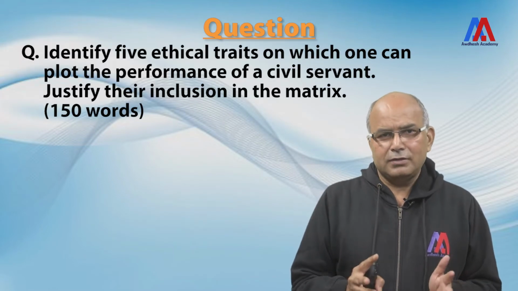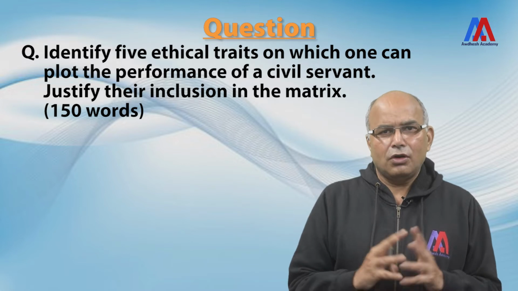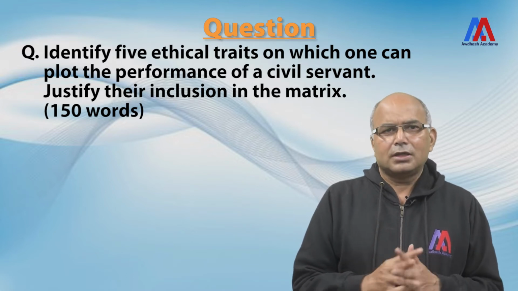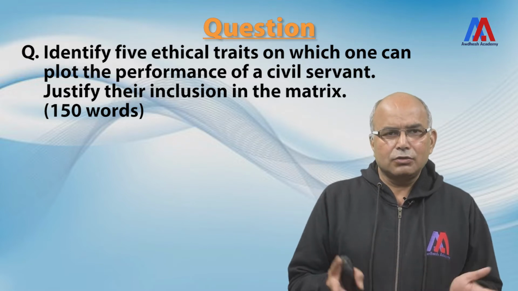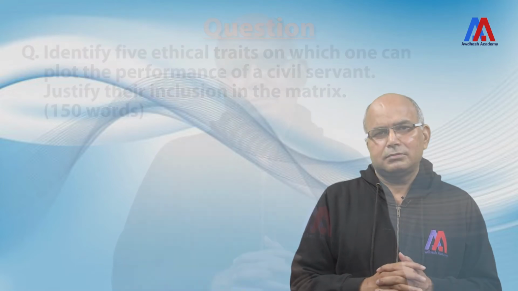So we are going to start the discussion for the UPSC paper of 2021, and today we are going to take up the first question. And the first question was like this: identify 5 ethical traits on which one can plot the performance of a civil servant. Justify their inclusion in the matrix.